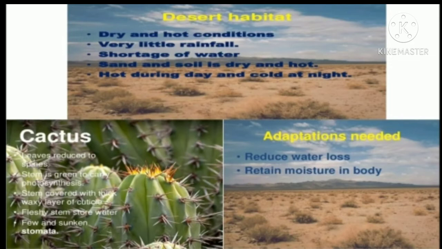Let us see the adaptation of the cactus plant. First, the roots of desert plants grow close to the surface and extend over a large area to absorb as much water as possible. The green cactus stem has chlorophyll and stomata and makes food. Moreover, the stem stores water when it rains. In most cacti, leaves are reduced to spines, thereby minimizing the surface area from which water can be lost.